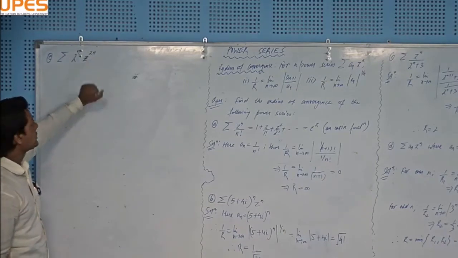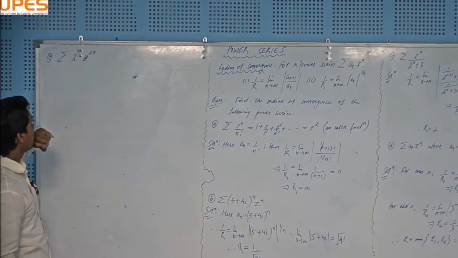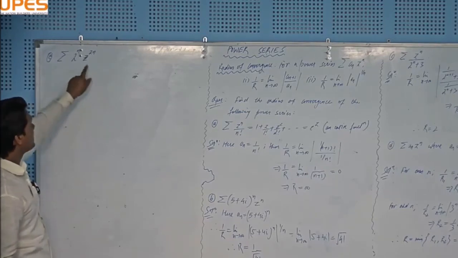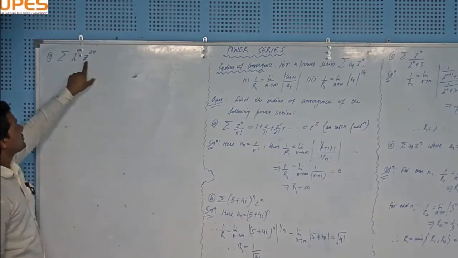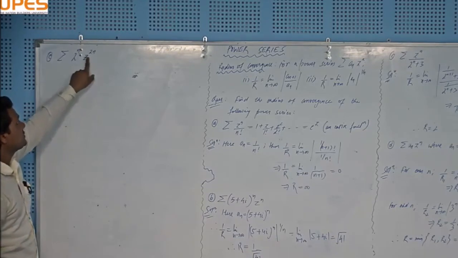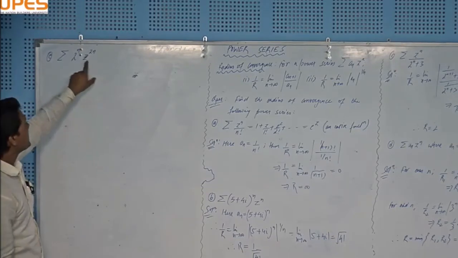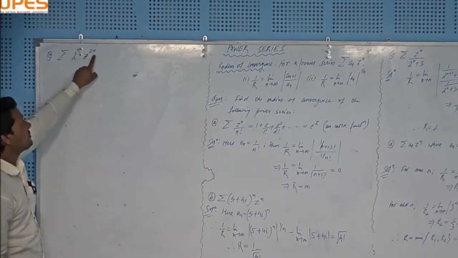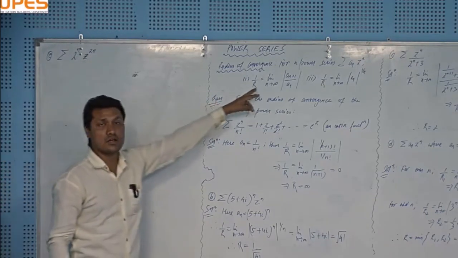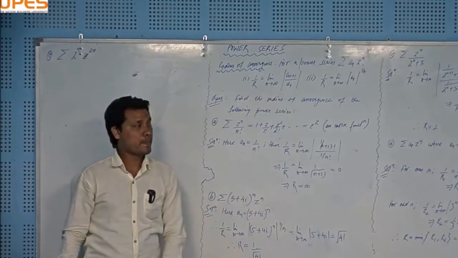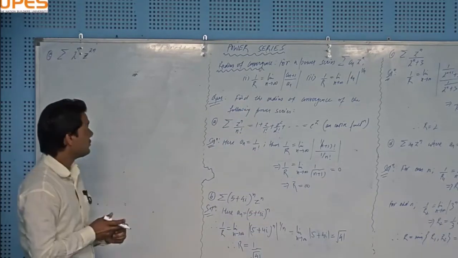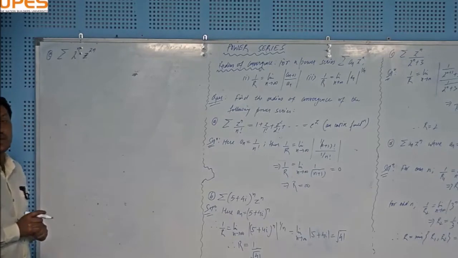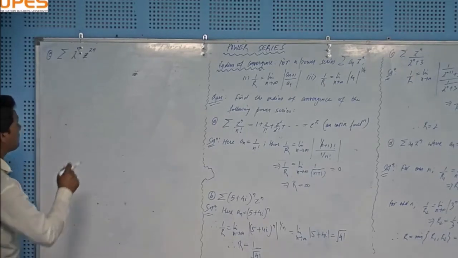So what can we do? There are two methods. Either convert this z square: you put z square equal to w, and then it will go 2 to the power n, w to the power n. Then you can use this formula, maybe the second one, and at last we'll replace that w by z square.